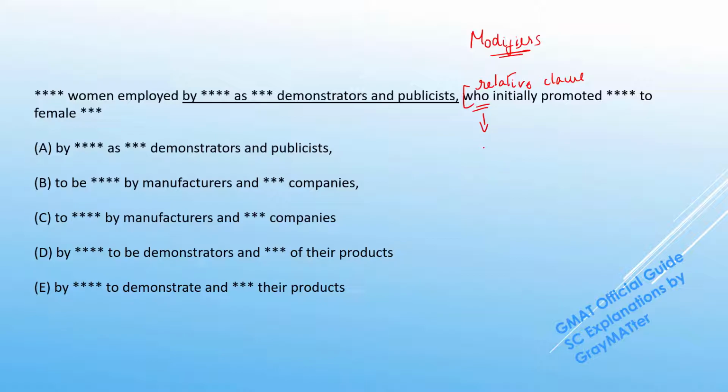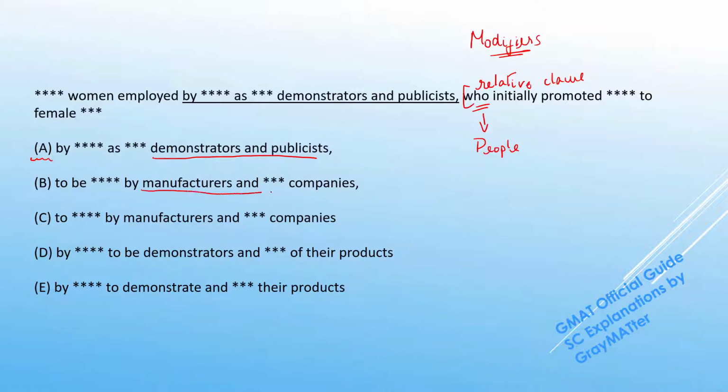See, who is a relative pronoun which refers to people. So we just need to check whether this relative clause is properly referring back to a person or people. Now in answer choice A, we have demonstrators and publicists, which perfectly works because they are people and they are the ones who can promote something to female consumers. So we can hold on to answer choice A.